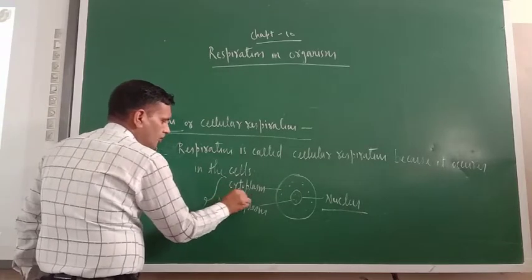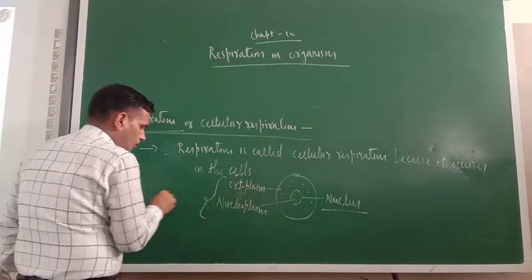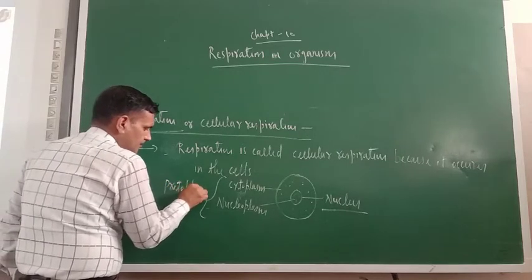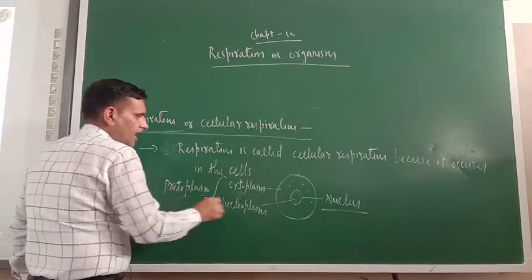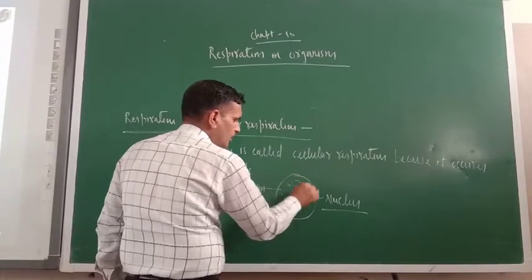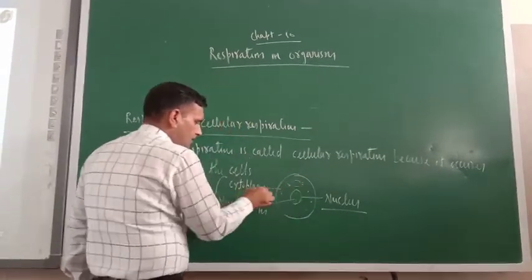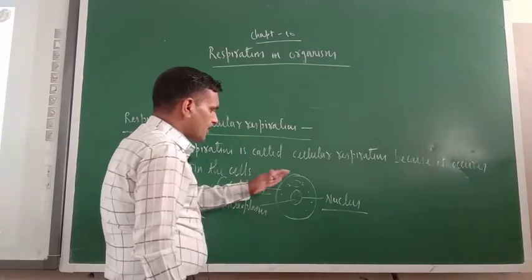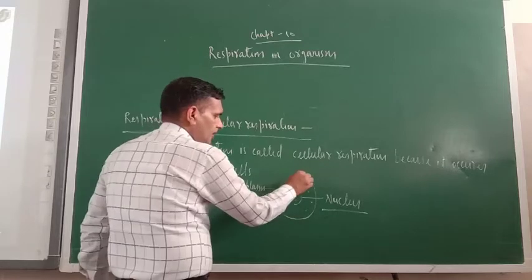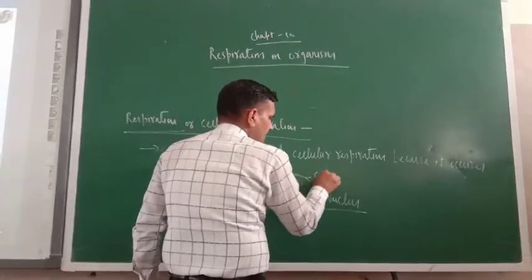Nucleoplasm and cytoplasm together are known as protoplasm. Mitochondria, Golgi body and lysosomes are all present in the cytoplasm only. This is the cell membrane.